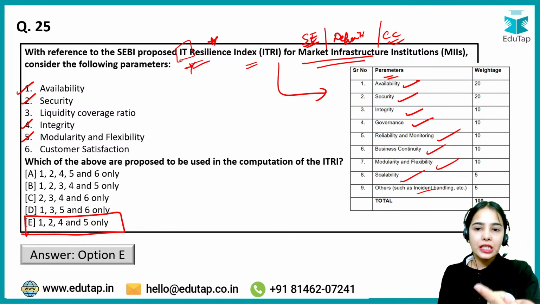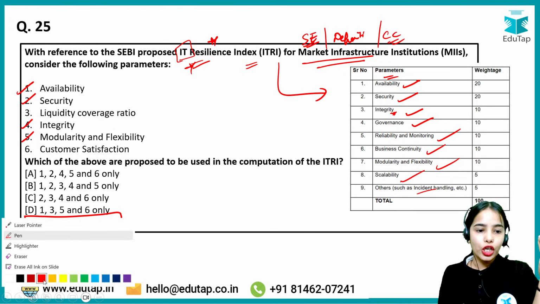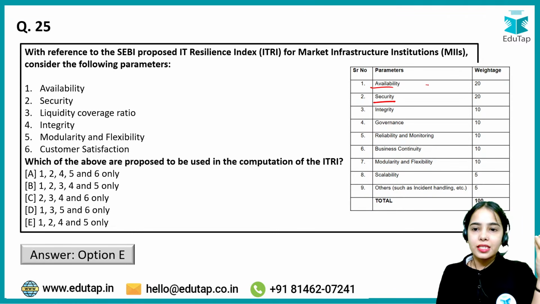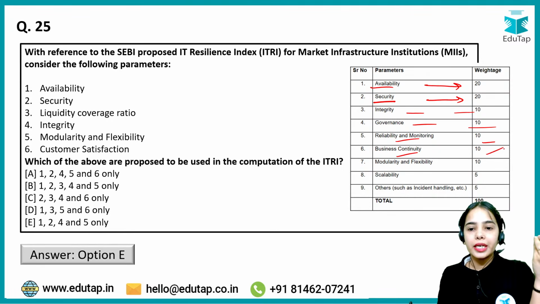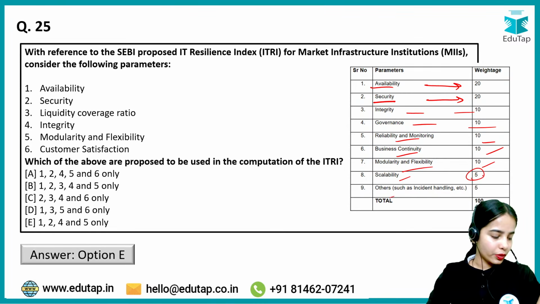It should be available, secure, there should be integrity, governance, reliability, monitoring and such. So availability and security have a weightage of 20%, integrity 10%, governance 10%, reliability and monitoring 10%, business continuity 10%, modularity and flexibility 10%, scalability 5% and others 5%. So this is the idea.